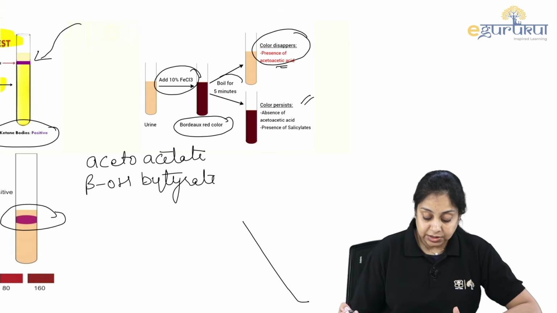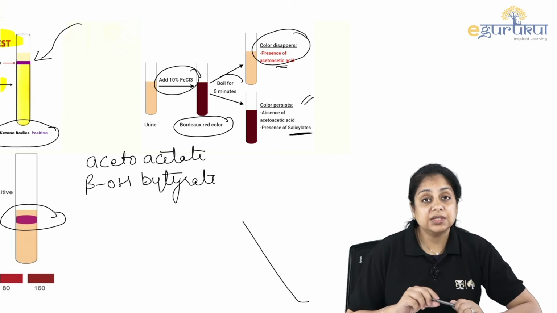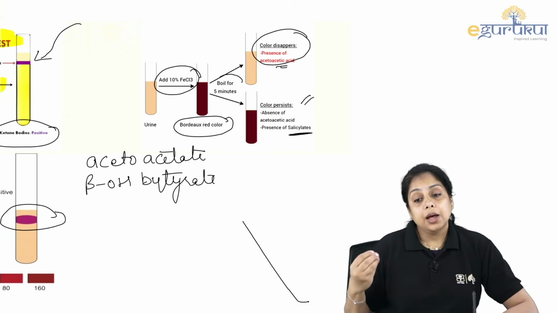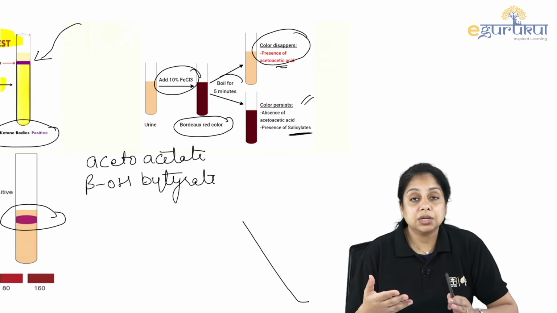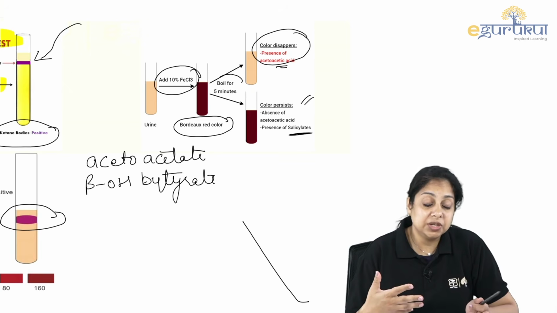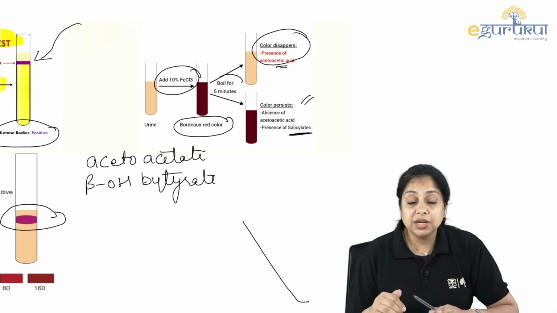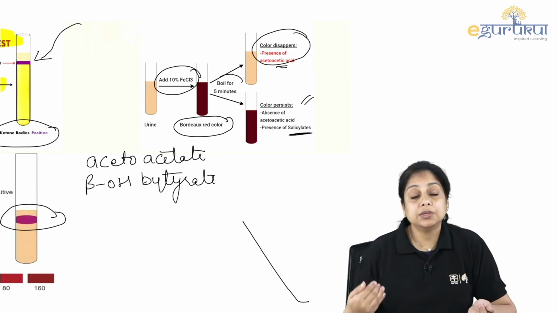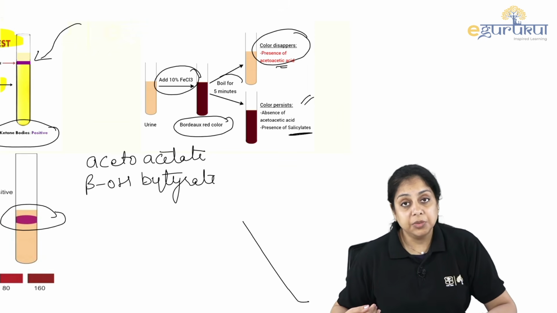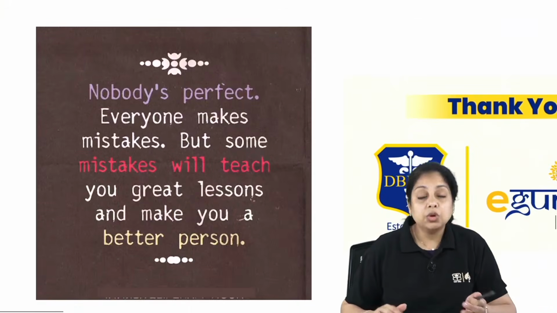If the color persists, then there is a presence of salicylates. This is to distinguish whether we are getting a false positive test or not. Rothera test may give you a result which we assume is false, but during the examination we don't find any ketone bodies, then we should go for the second test. That will confirm whether the color is because of the acetoacetate, which is a ketone body, or because of the salicylates. That is a confirmatory test for the ketone bodies, okay? So know about this also, and there are many more topics.